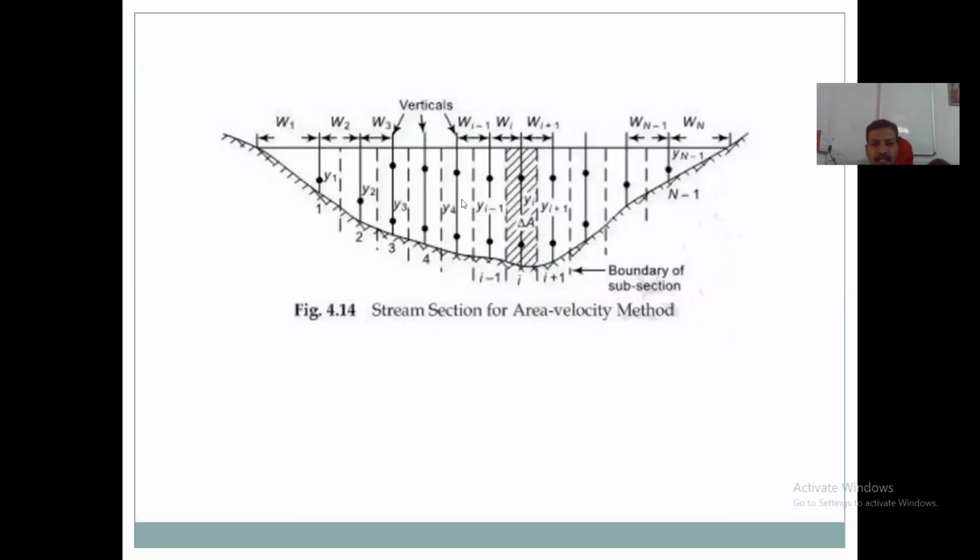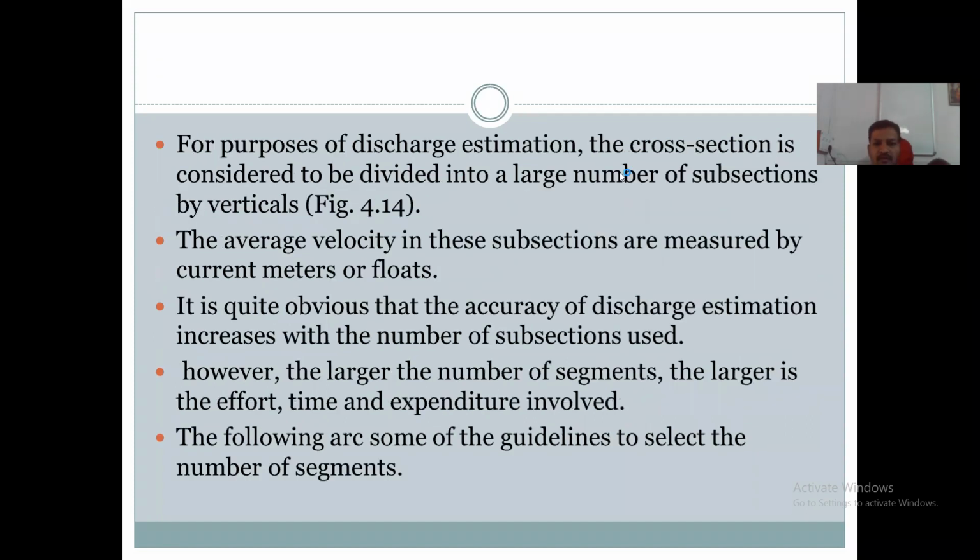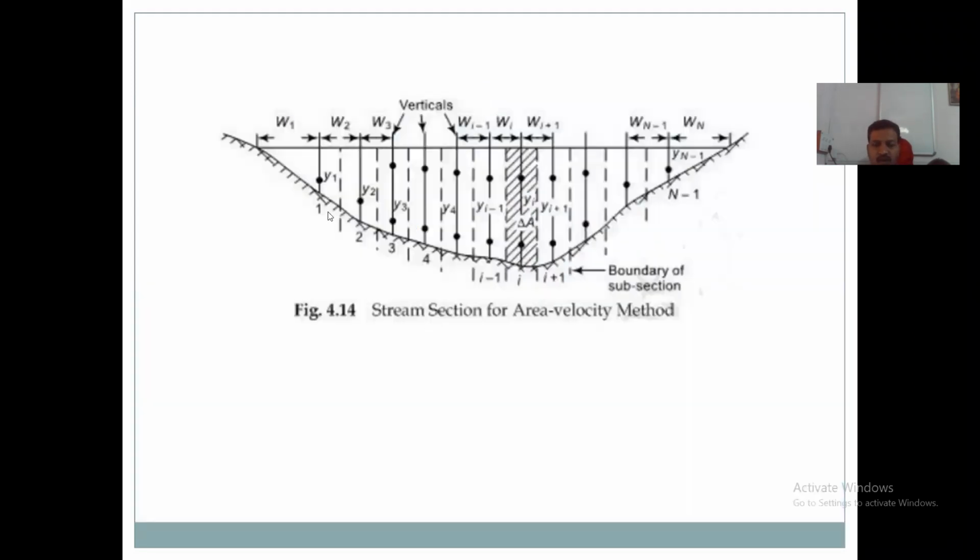The area is calculated after selecting the gauging site. This is the cross-sectional area of the stream.